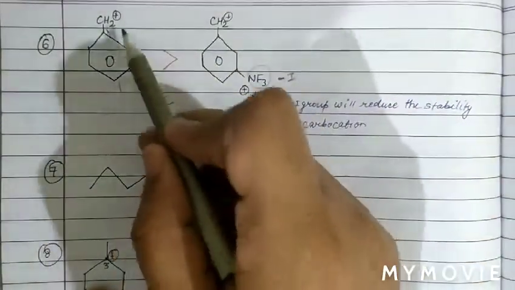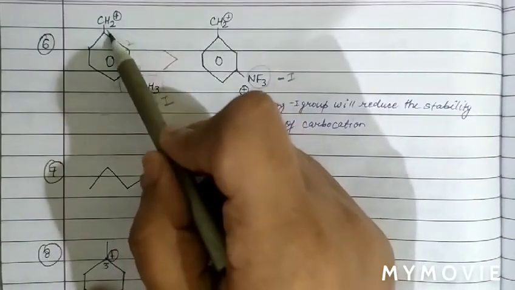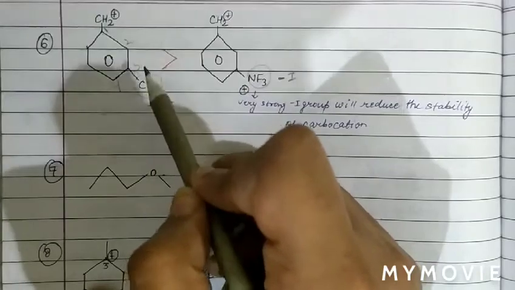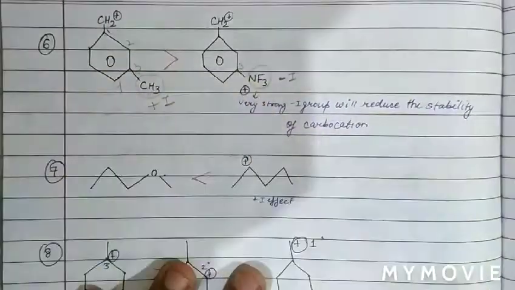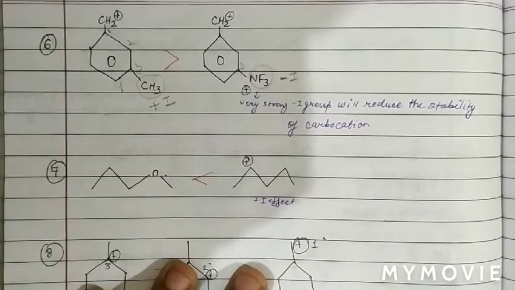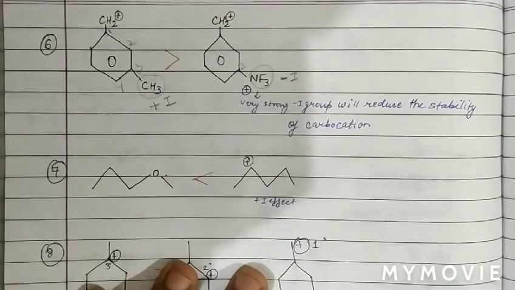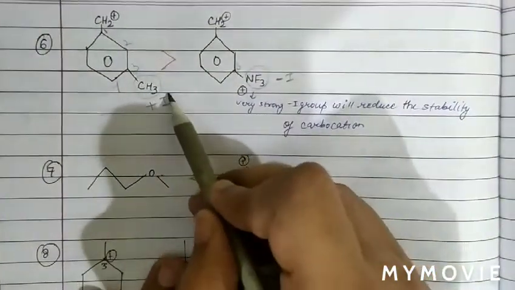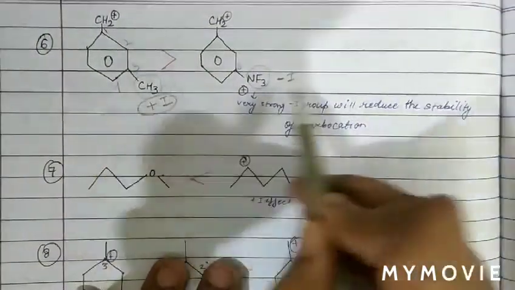The distance is the same, because both are on the third position, and inductive effect is a distance dependent effect. Since the distance is the same, we decide the stability on the basis of plus I and minus I.